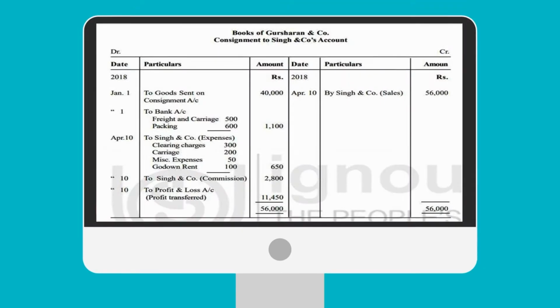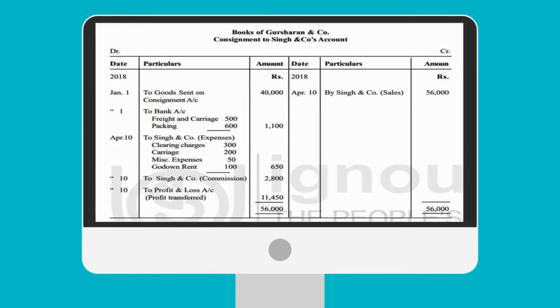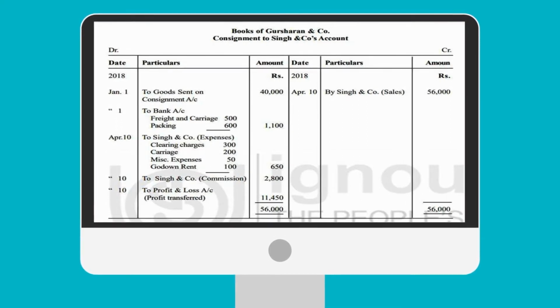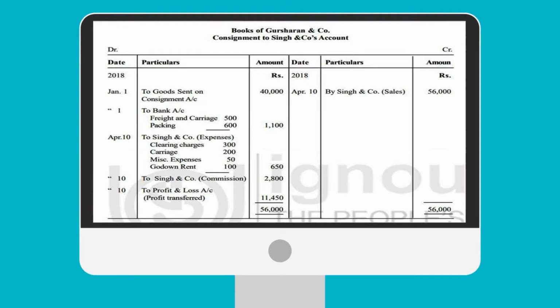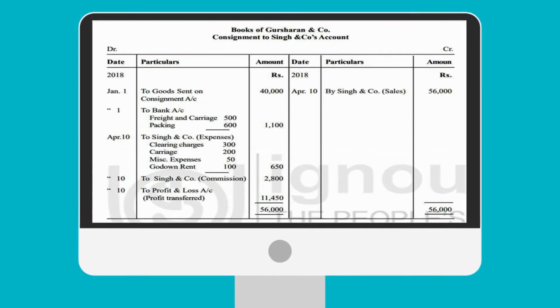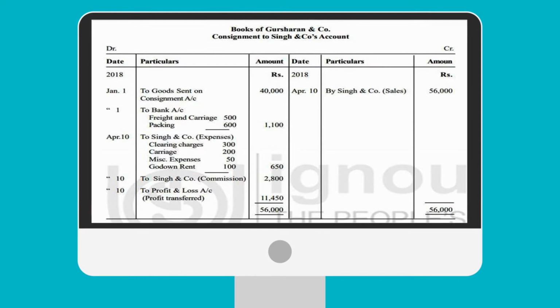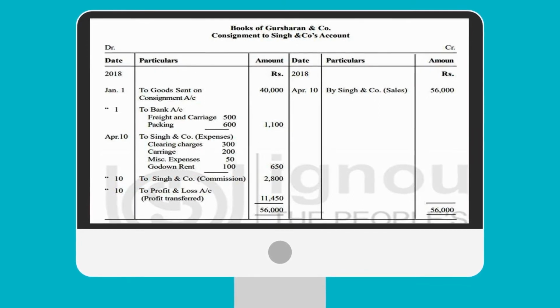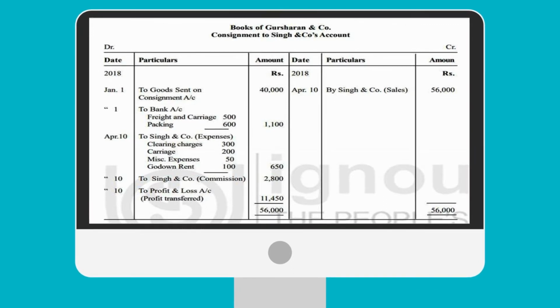To Singh and Company, it means commission to consignee 2800. We will see how this amount of rupees 2800 is calculated. And by Singh and Company, sales 56,000. Let us check the amount of sales 56,000.